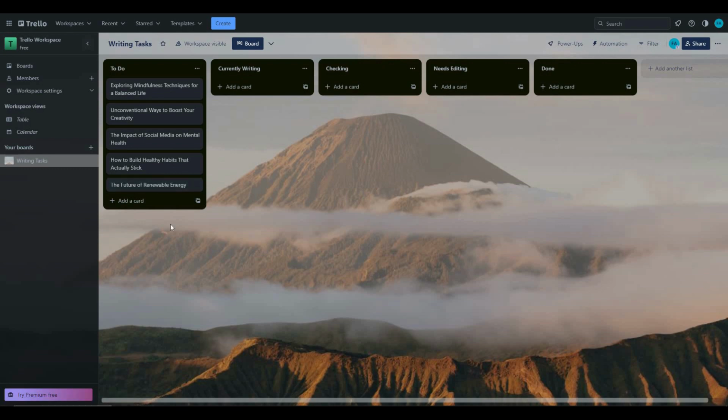For example, I have added some team members to this Trello workspace, and whenever a team member is moving this card, for example this first card from this section to this section or this one, I want to get notified, and I want to get notified using Google Sheets. So let's create an automation for that.